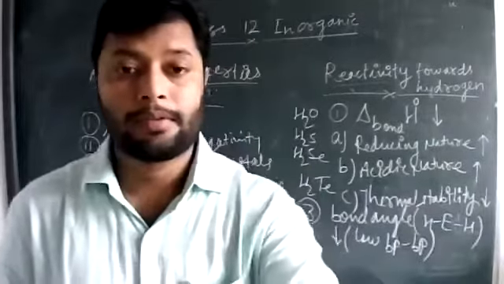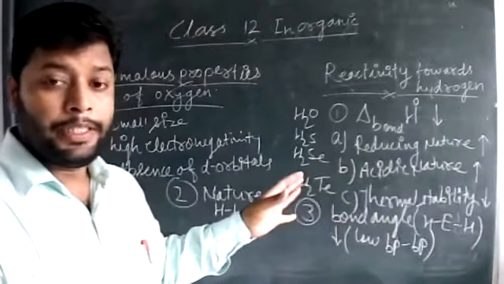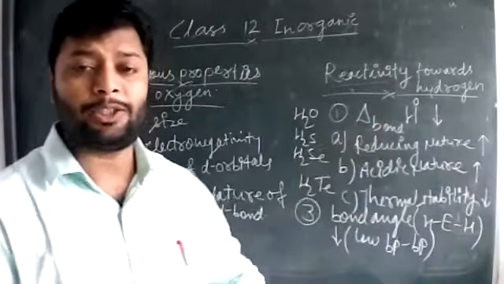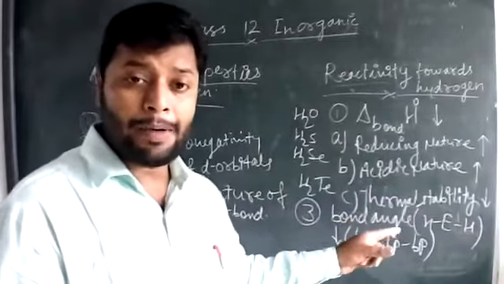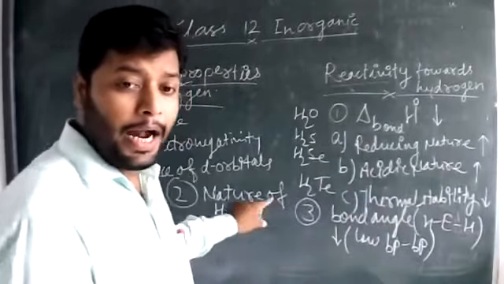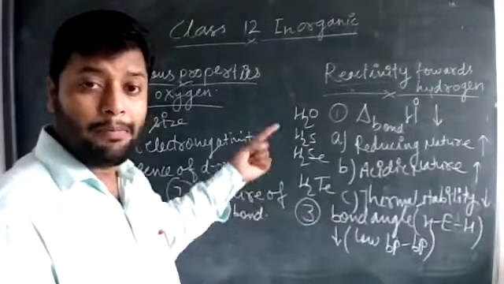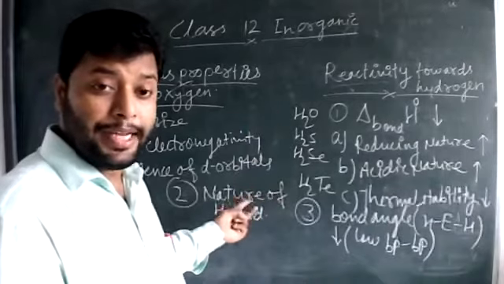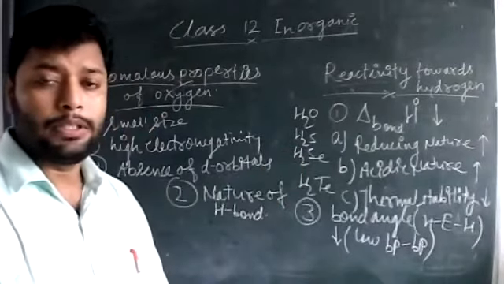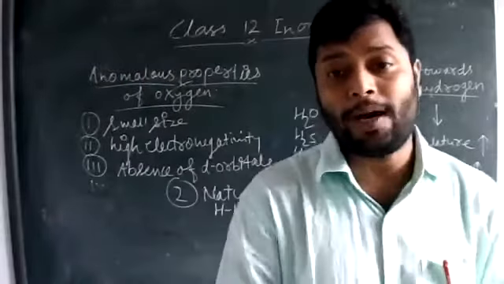Students, for reactivity of hydrides, you should learn at least these 7 different concepts. The 3 depend upon the bond dissociation. Bond angle depends upon the bond pair repulsion. And here, the 3 different properties called the boiling point of the molecules, the state of the molecules, and nature of solubility of the molecules depend upon the nature of hydrogen bond. This is all about the hydrides, the reactivity towards hydrogen.